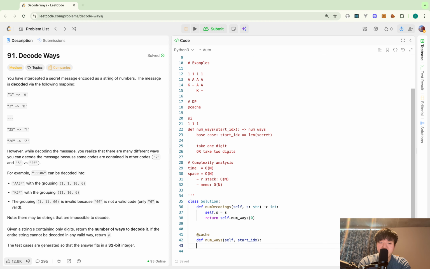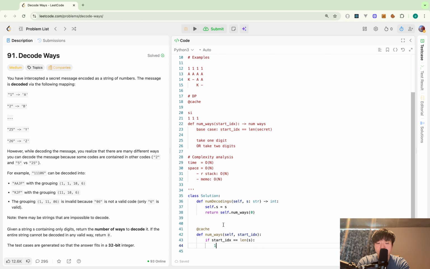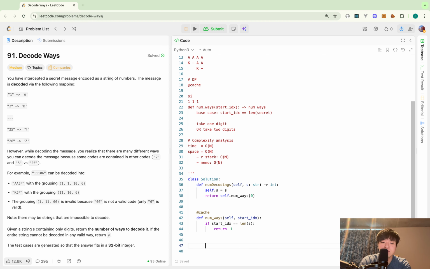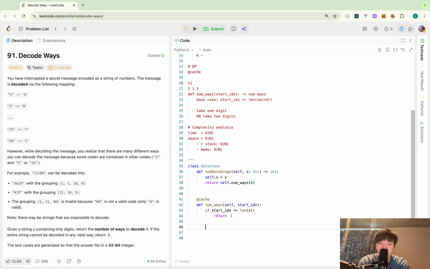So as the base case, in this case, I can say the decoding exactly ended at the end of the string. So I have found one way to decode it. I return 1 here. So yeah, in the normal case, as I said, take 1 digit or 2.